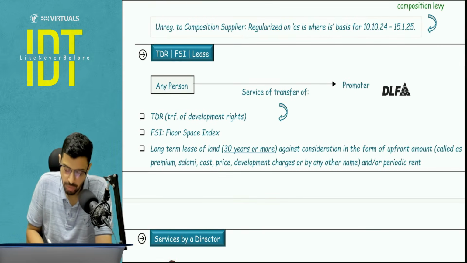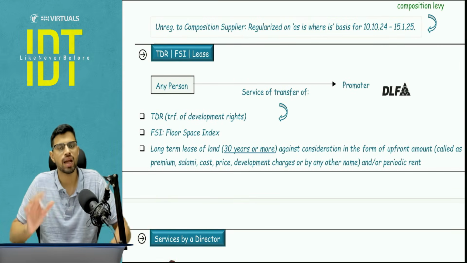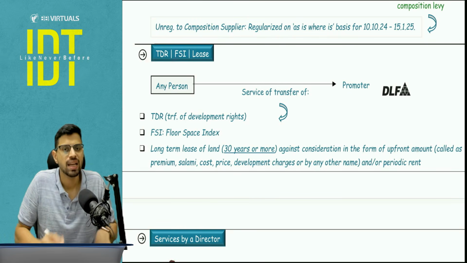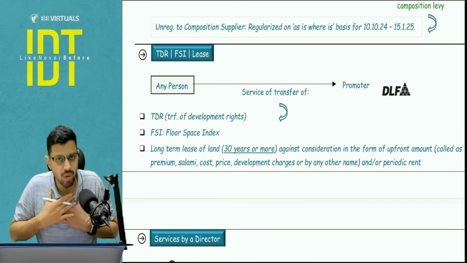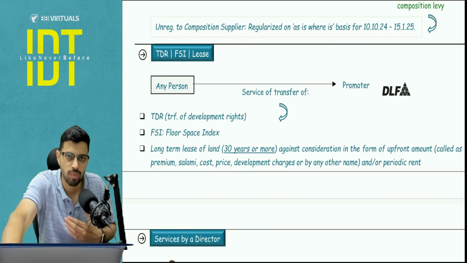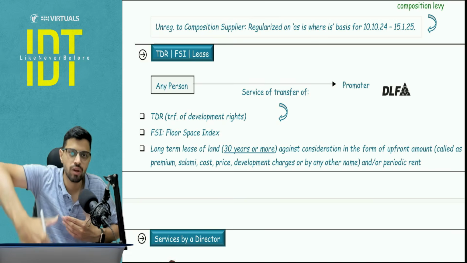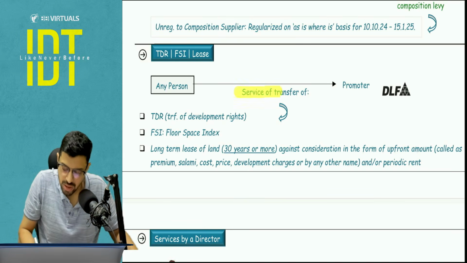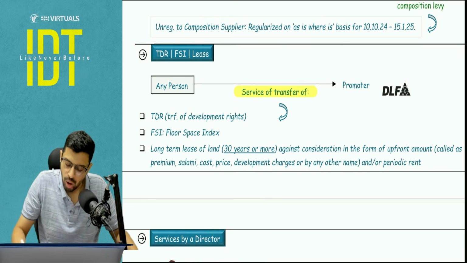Yes. We will talk about TDR, FSI and lease. Simple, what happens? TDR, FSI is the transferable development right, floor space index. These are the rights associated with the landowner, which is a property owner, and he gives these rights to a real estate promoter who will build a building, who will build flats, and he will sell the flats. Simple case. This is a service of transfer of these particular rights on which the tax will apply or not.